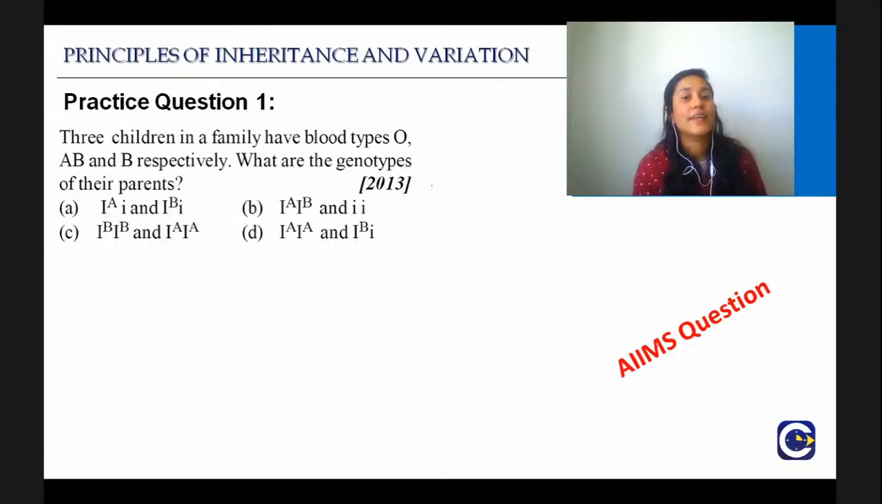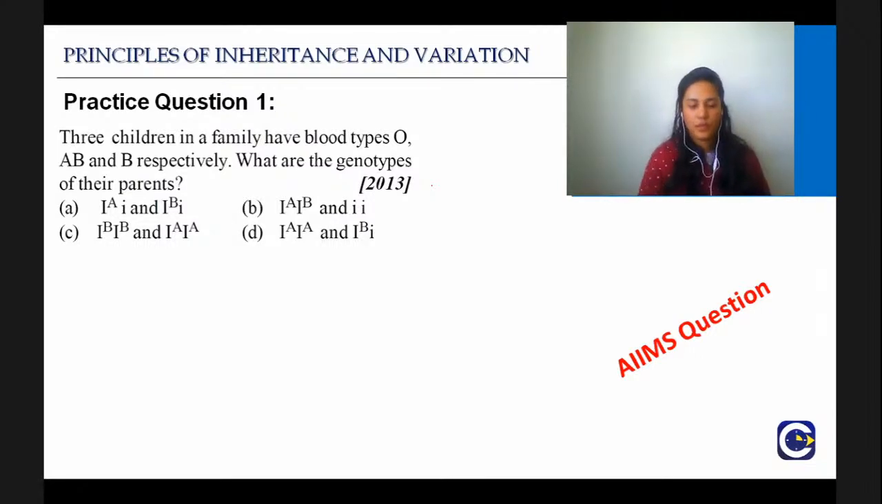So you have to first write down the genotype of O blood group, the genotype of AB blood group, which are very easy, and the genotype of B blood group. And then you will automatically get to know what are the genotypes of the parents. Okay, I got a lot of answers, very good. But in between, I also see some wrong answers.